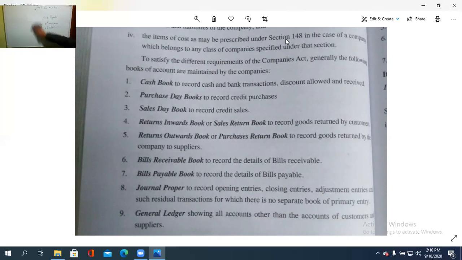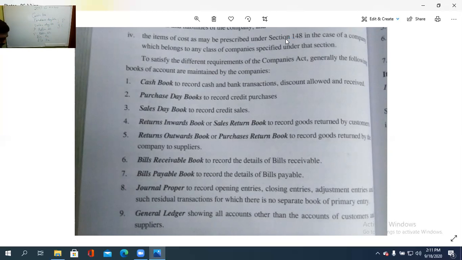and the general ledger showing all the accounts other than the accounts of the customer and the supplier. ഇത്രയും ബുക്സ് ആണ് നമ്മൾ മെയിൻറ്റെയിൻ ചെയ്യുന്നത് അണ്ടർ ദി കമ്പനീസ് ആക്ട്. അപ്പൊ ഏതൊക്കെയാണ്? ക്യാഷ് ബുക്ക്, പർച്ചേസസ് ബുക്ക്, സെയിൽസ് ബുക്ക്, then purchase returns book, sales returns book, bills receivable book, bills payable book, then journal entry. So that is journal proper and then general ledger.